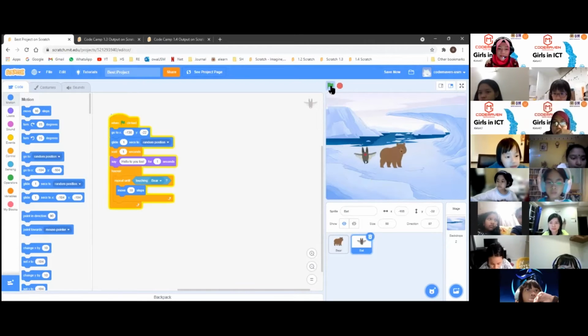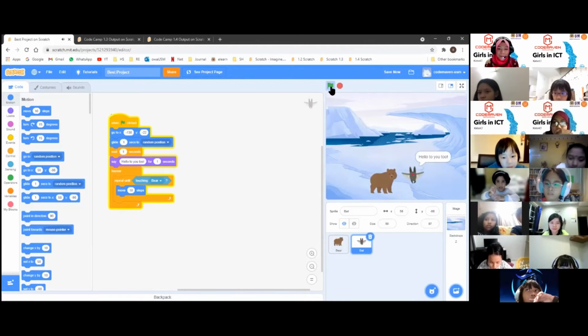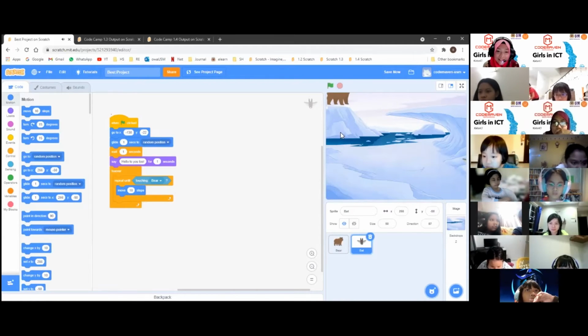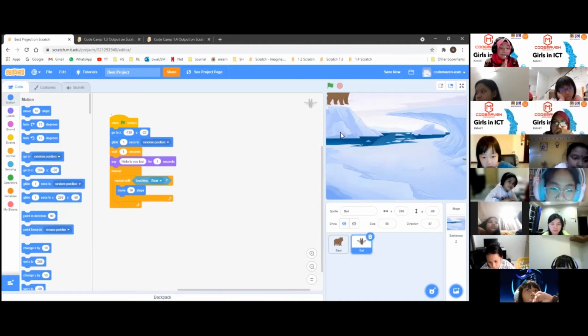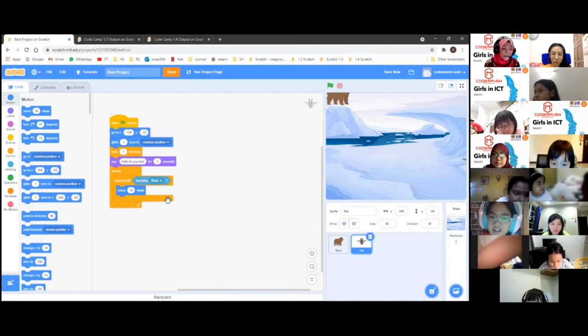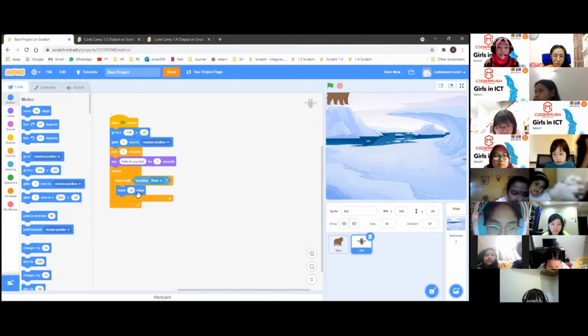So if you see, can you see the difference? When I play, after they have communicated, they talk to each other, the bat and the bear. The bat has moved to the right. It has moved 10 steps. But we need to add a little bit more conditions, more movement.